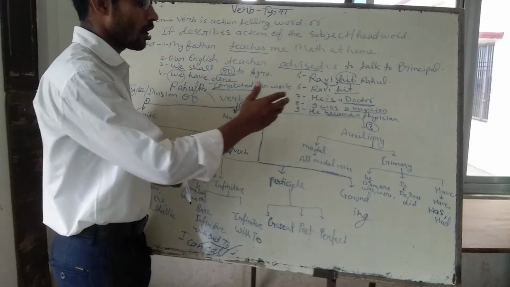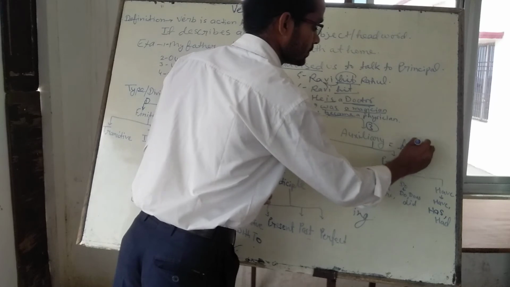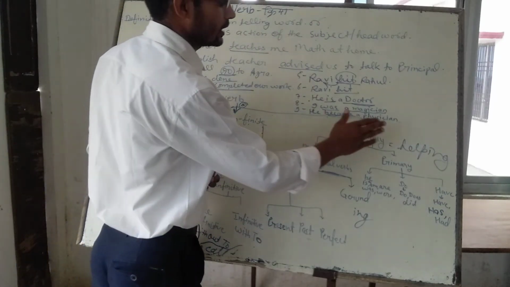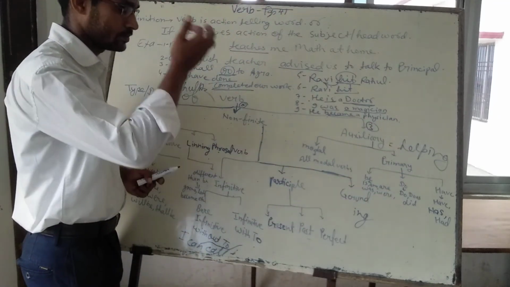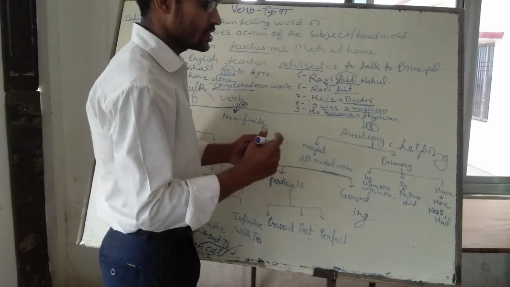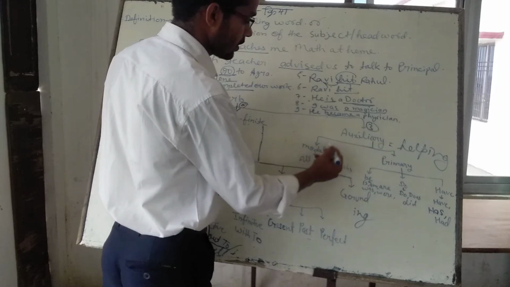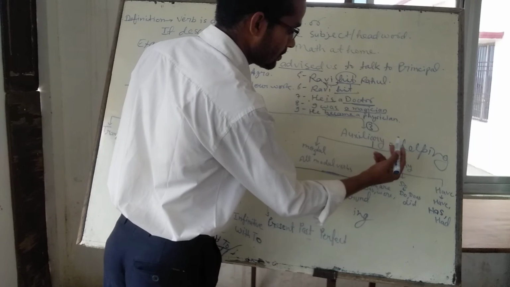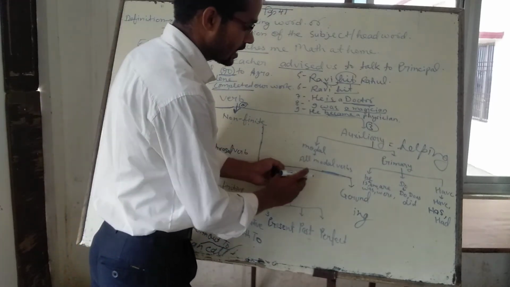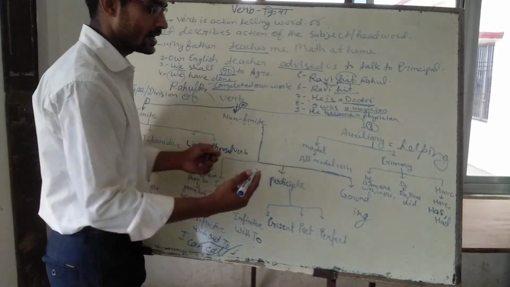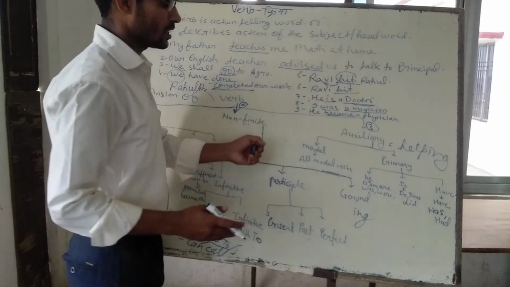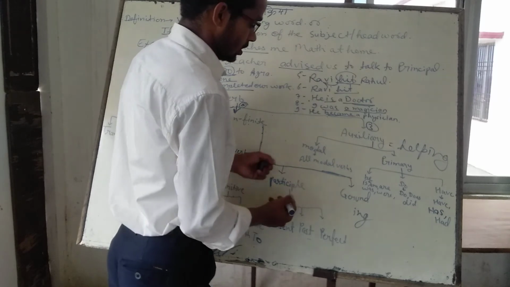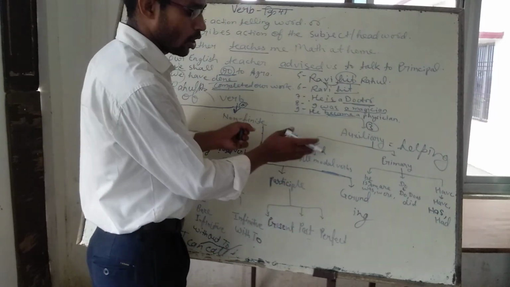Now it is the turn of the auxiliary verb. What is an auxiliary verb? Auxiliary means helping, which helps the main verb and decides the time and tense of the sentence, the action of the subject. The auxiliary verb can be divided basically into two parts: modal auxiliary and primary auxiliary. Modal auxiliaries are all modal verbs: can, could, may, might, shall, should, will, would. The modal chapter will be described later in the next videos. So all 13 modal verbs are the modal auxiliaries.